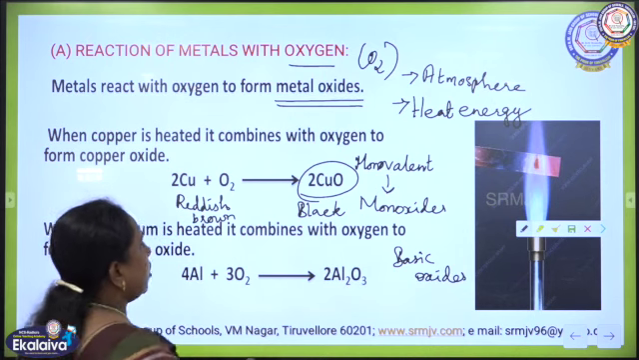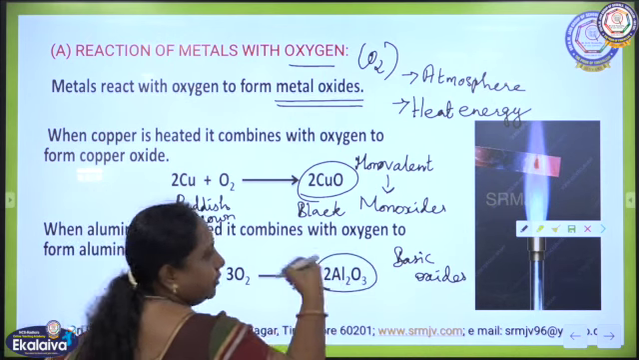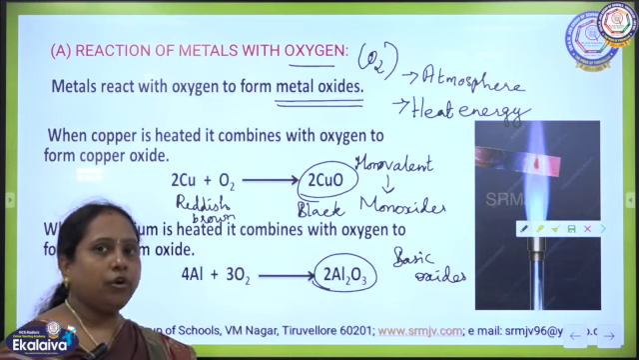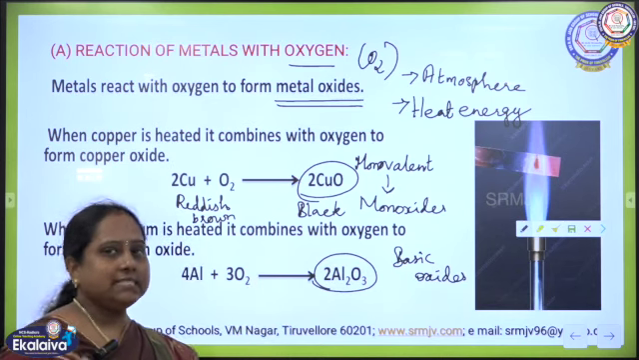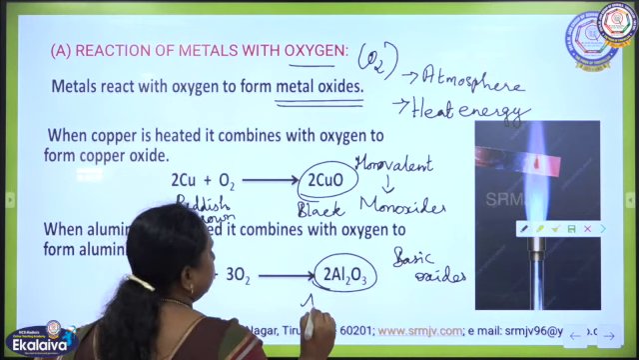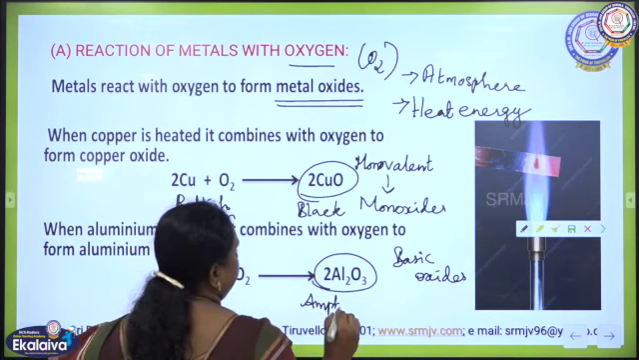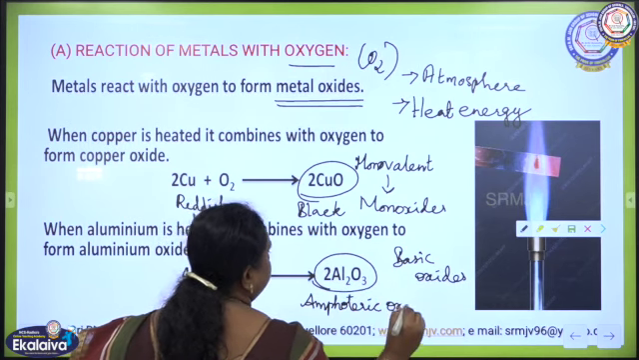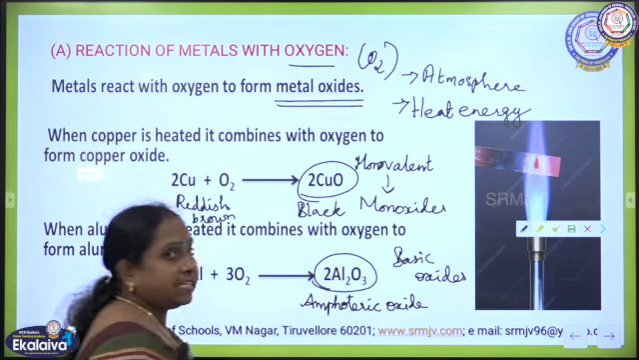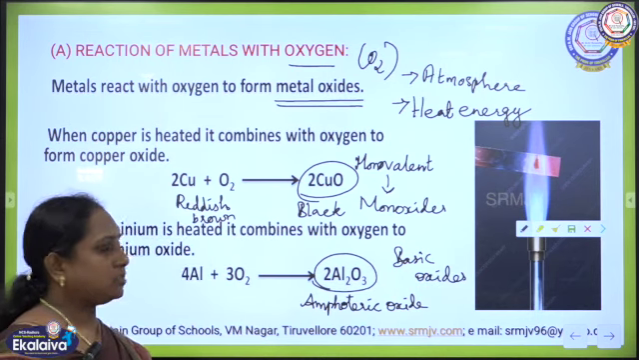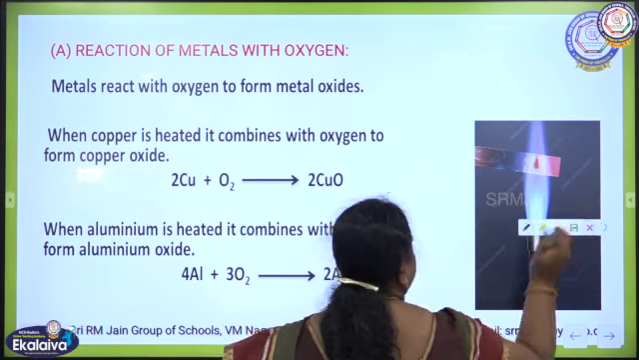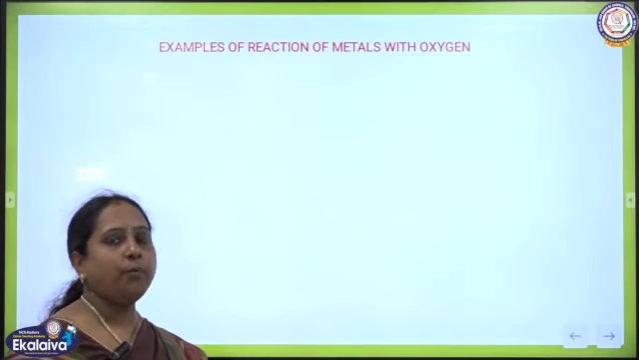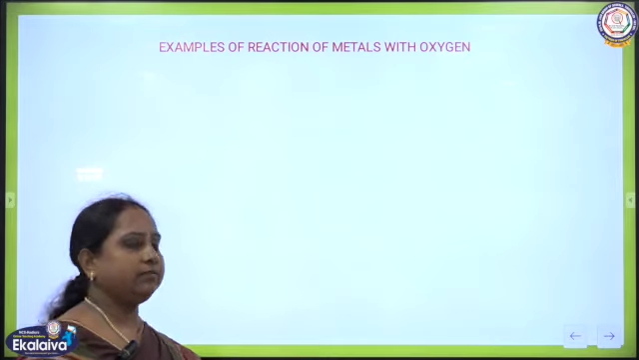Okay, and this oxide is somewhat different from the other oxides, because aluminium is the lightest metal and also comparatively it is less reactive only. So, it produces amphoteric oxide. Amphoteric oxide. Definitely I will explain to you, children, what is meant by amphoteric oxide. So, let us see the other examples of how metals produce oxides when they react with oxygen.